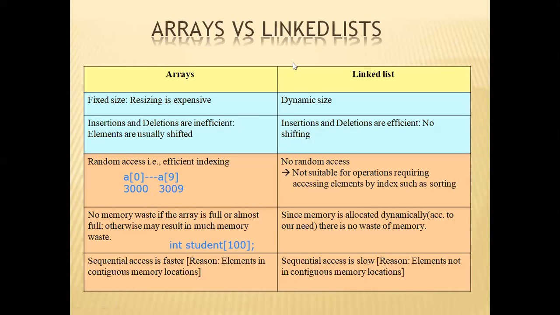Now, the thing is, array access is sequential and fast, while linked list access is slow. You can see here, int a[10]: a[0] is at location 3000. If I want to know the address of a[9], just add 9 to 3000 and I get location 3009. Then there I can get the value. This access is very, very fast.